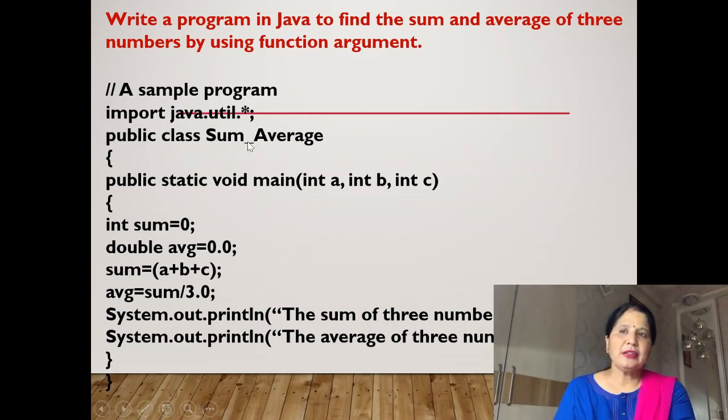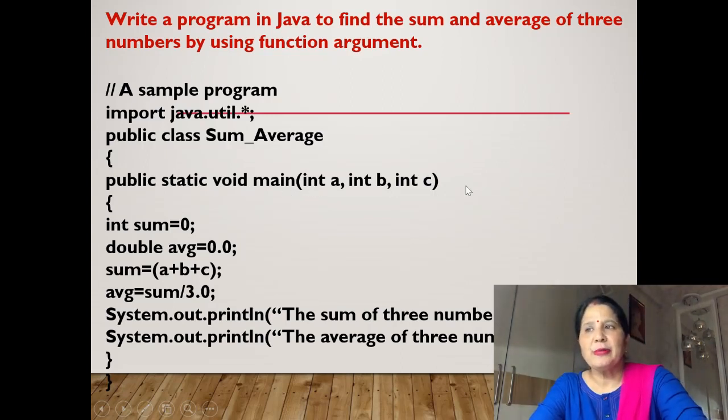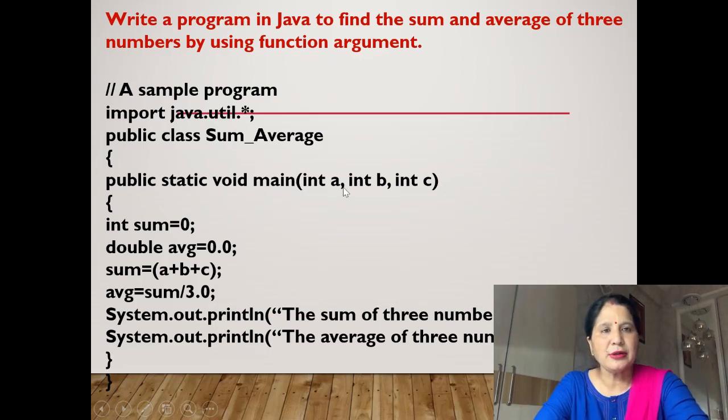I am explaining that type of program which we have used as assignment statement. That program we will do by the function argument. First program: write a program in Java to find the sum and average of three numbers by using function argument. Here we will take three numbers and then we will find the sum and average of those three numbers.